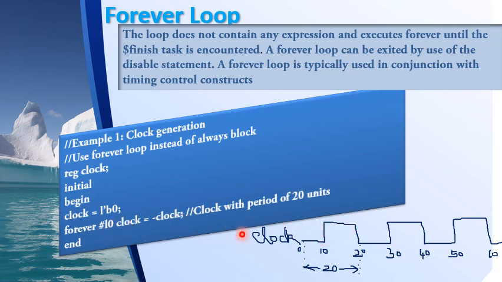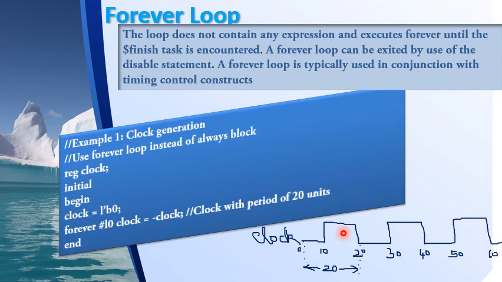#10 again, that is 10 units from here, that is at 20, again I say complement the clock. The previous value of clock is 1, so now it will be complemented to become 0. So for every 10 time units, the clock will be complemented, that is, it will be not of the previous value of the clock. This is how you get the continuous train of clock pulses.